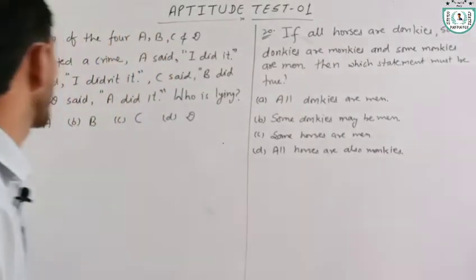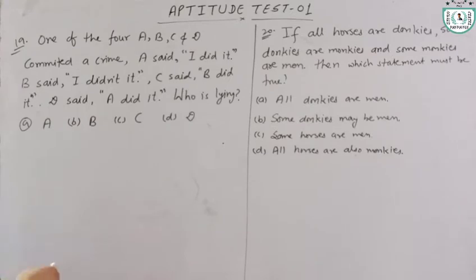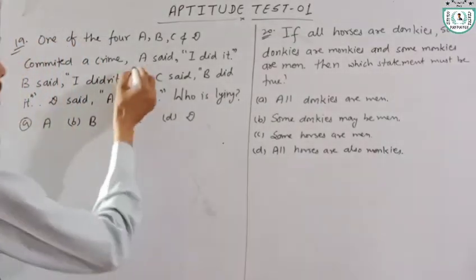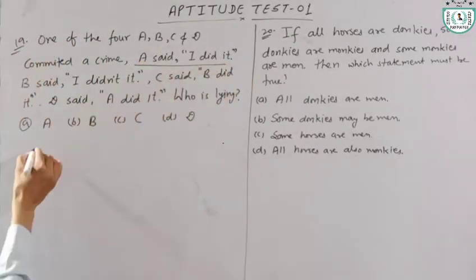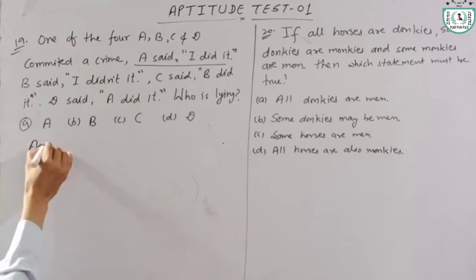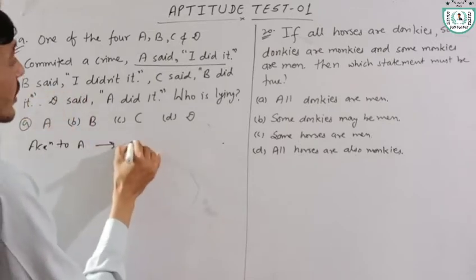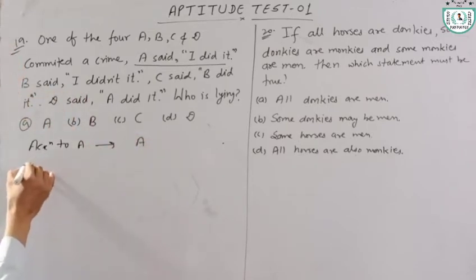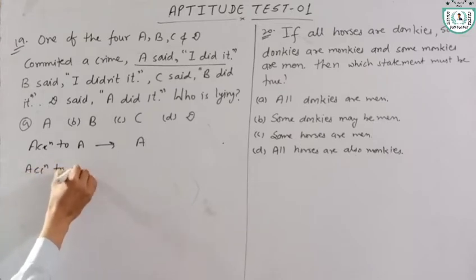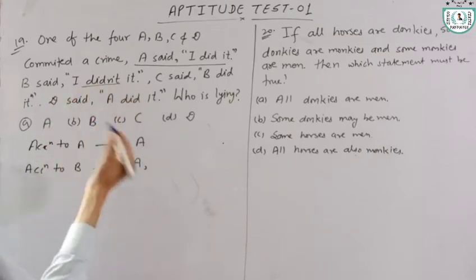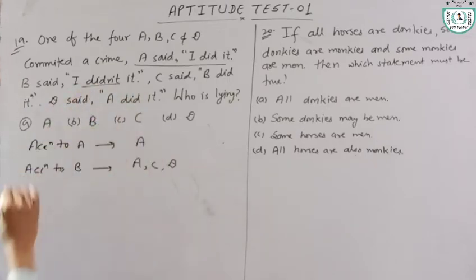Next question. We are given that one of the 4, A, B, C and D, committed a crime. A said I did it, B said I didn't do it, C said B did it, D said A did it. Who is lying? Okay, according to A, the crime is committed by A. According to B, B didn't do it, it means C or D.